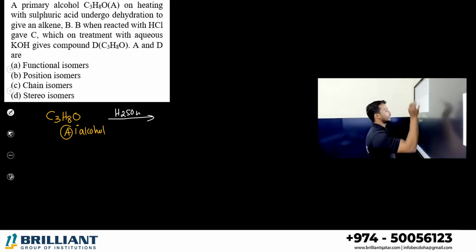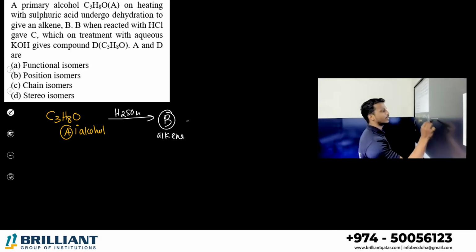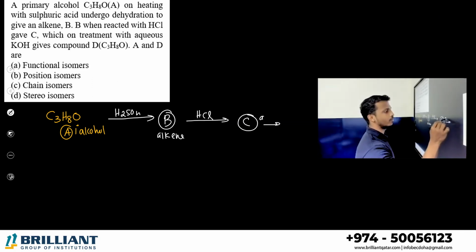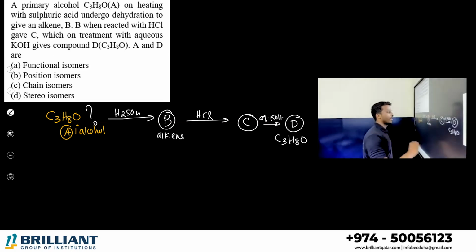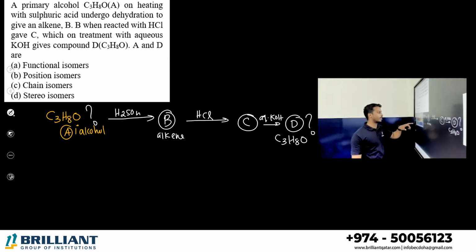It undergoes dehydration forming an alkene B. B when treated with HCl gives a compound C, which on treatment with aqueous KOH gives compound D with the formula C3H8O. A and D, what is the relation? Which isomer? Let's check it.